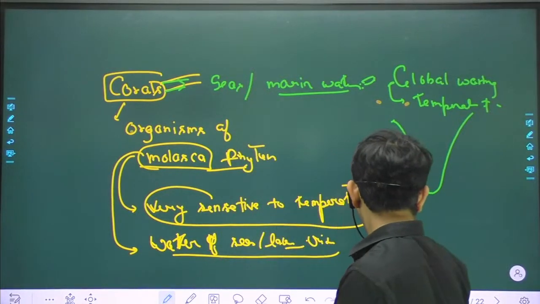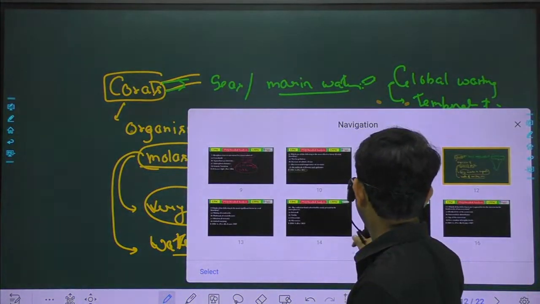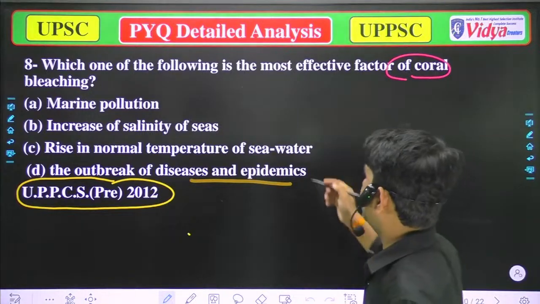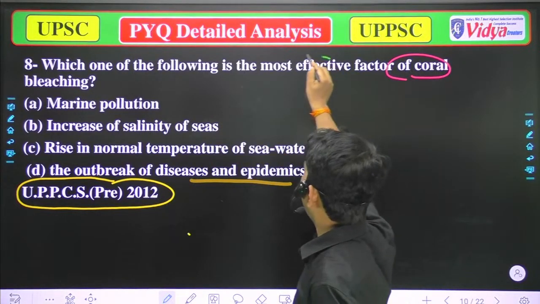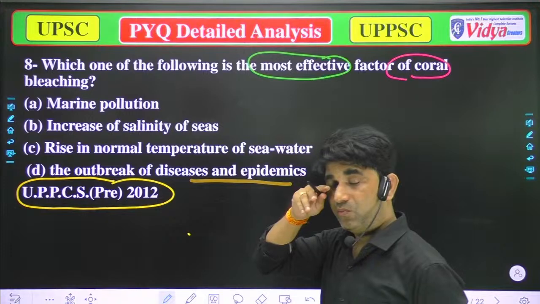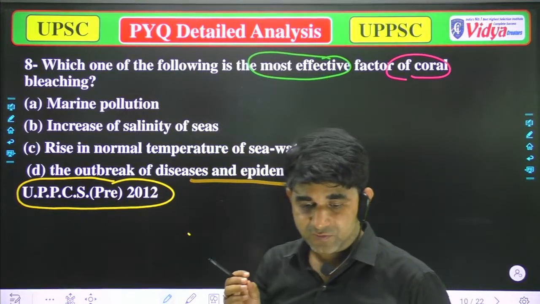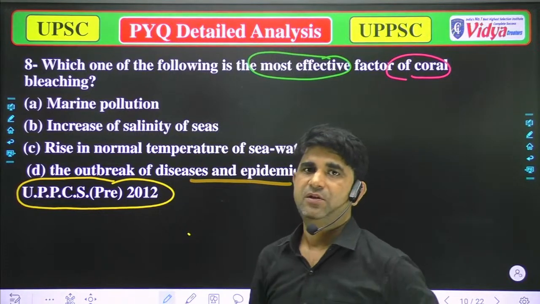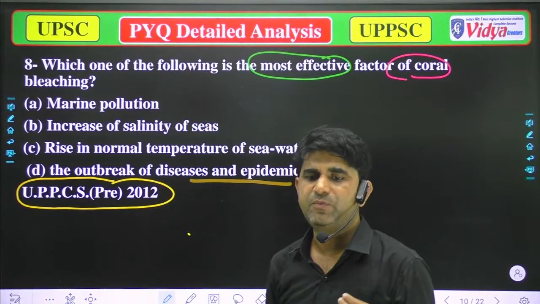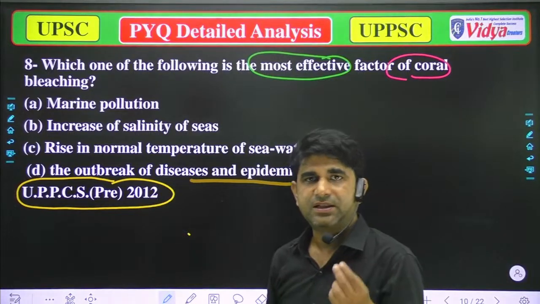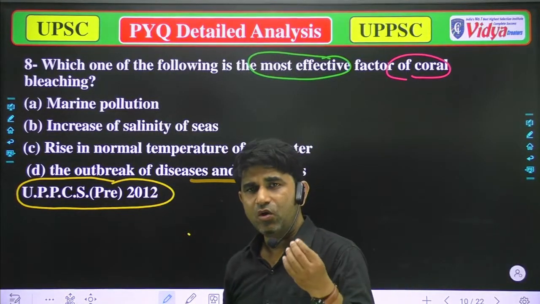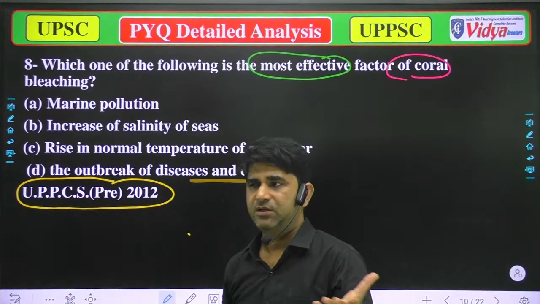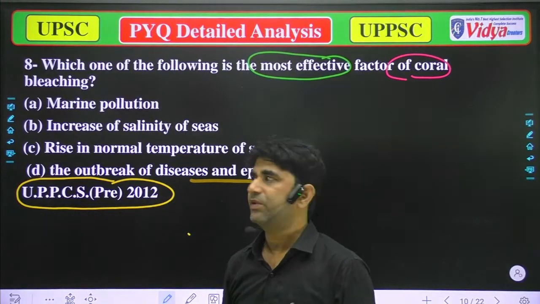Now we'll come to our question. The question was which one of the following is the most effective. All of these are effective, but the question asks for the most effective. Marine pollution will affect the organisms dependent on the marine area. So that's true.